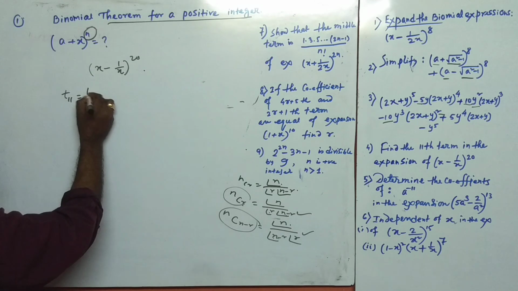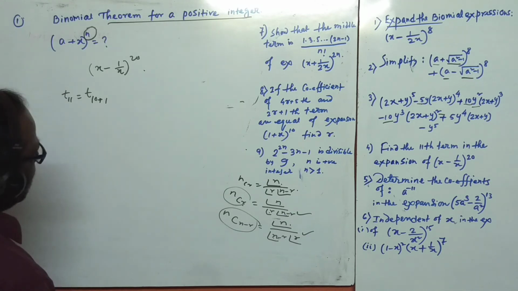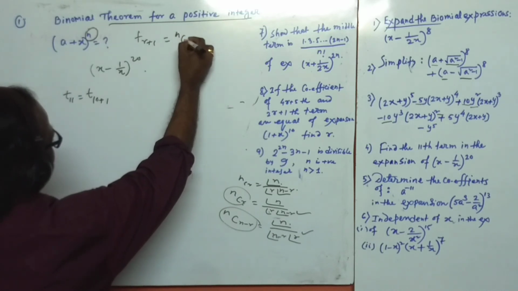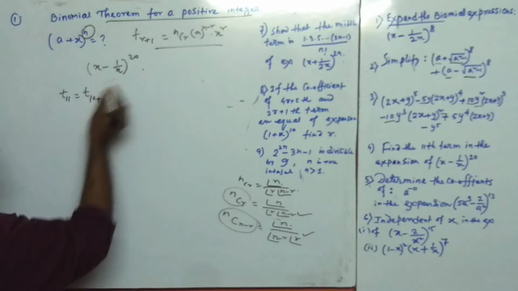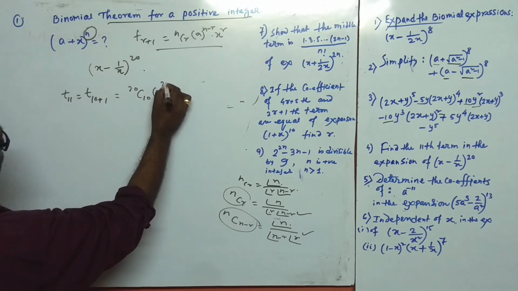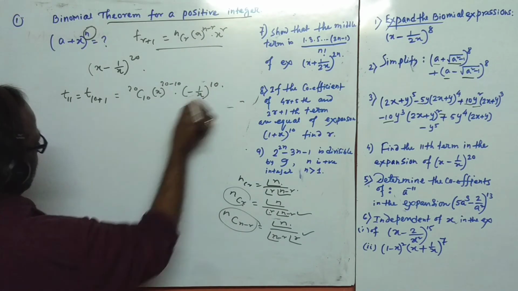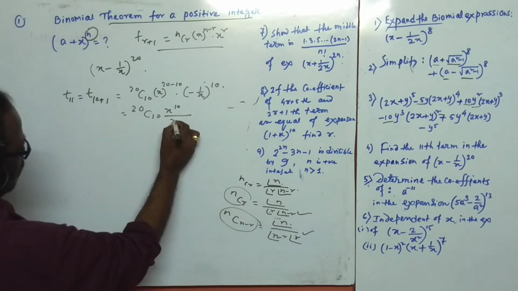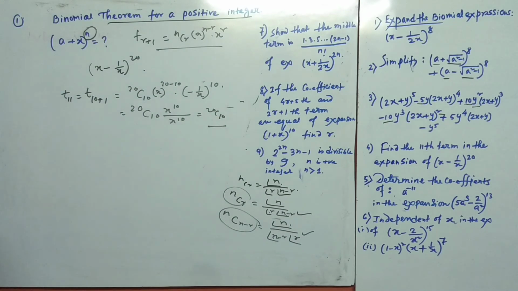T11 will be written as T10 plus 1, which is the general term. For this general term, TR plus 1 equals nCr, a to the power n minus r, and x to the power r. This is the general term. From that relation, we write 20C10, x to the power 20 minus 10, and minus 1 by x whole to the power 10, which gives 20C10 x to the power 10 by x to the power 10. So only 20C10 is your answer. This is the 11th term.